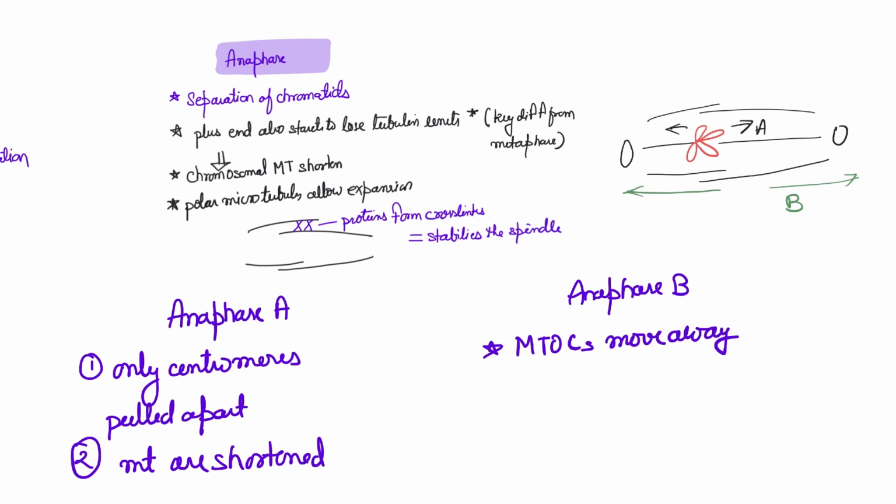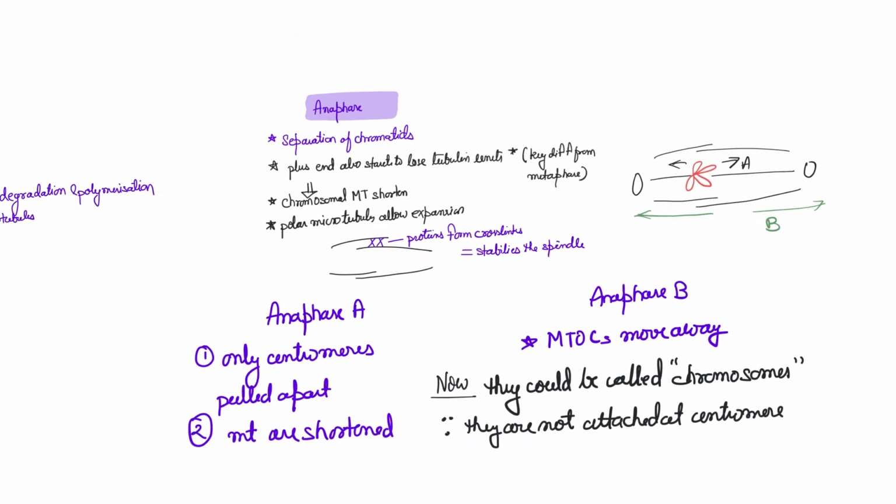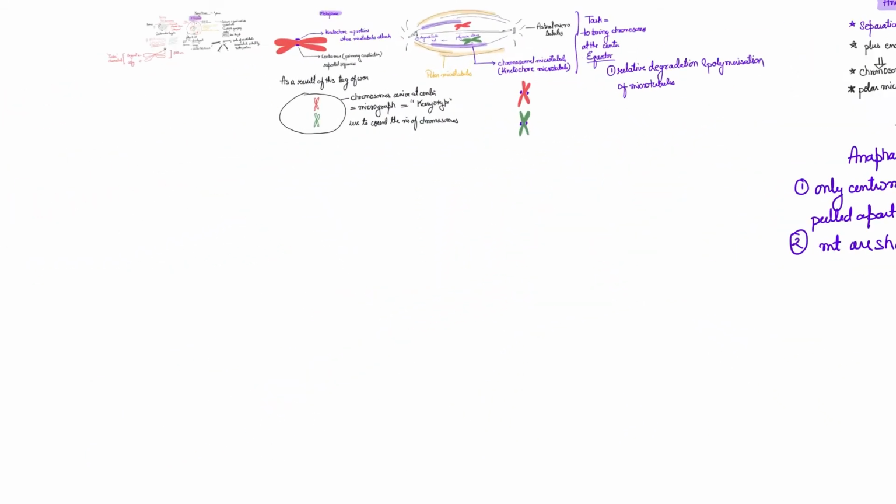Now that the chromatids have split apart, we can totally call them chromosomes. You must understand that before, even though there were two chromatids, they were attached to each other at the point of the centromere. So that is why we were calling them just 46 chromosomes. They were 46, so they were still 46. But now you can call them chromosomes. So for that brief period of time during anaphase, you have double the amount of chromosomes in each cell until cytokinesis takes place.